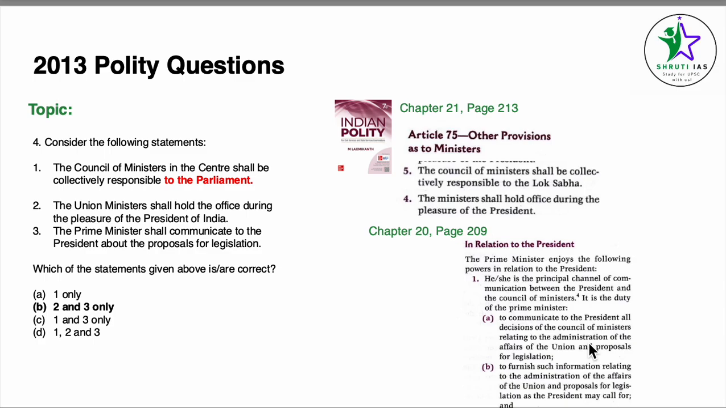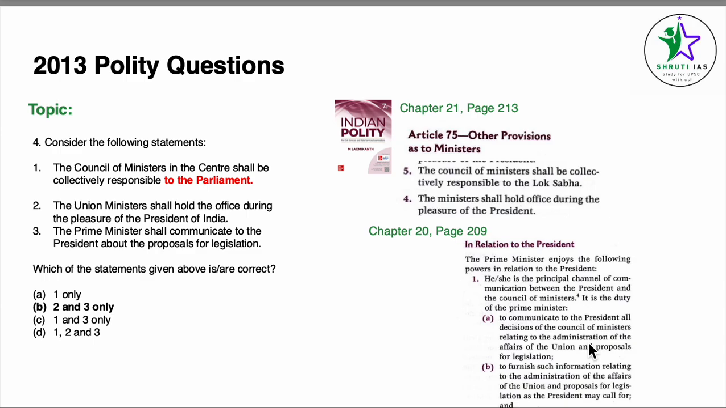Now here we come to chapter 21, page number 213, Central Council of Ministers, under Article 75, point number 5. The Council of Ministers shall be collectively responsible to the Lok Sabha, not to the Parliament. So statement 1 becomes incorrect.